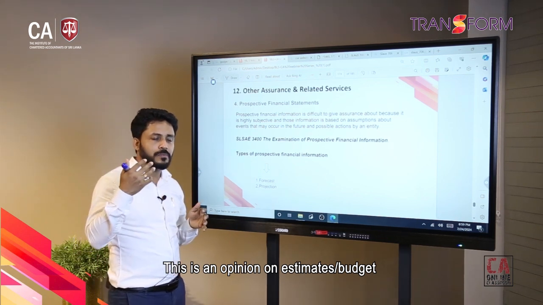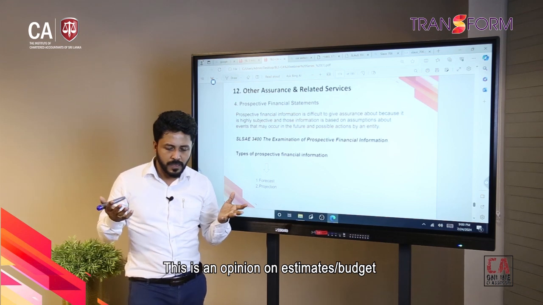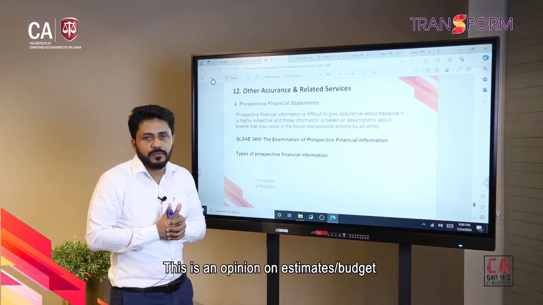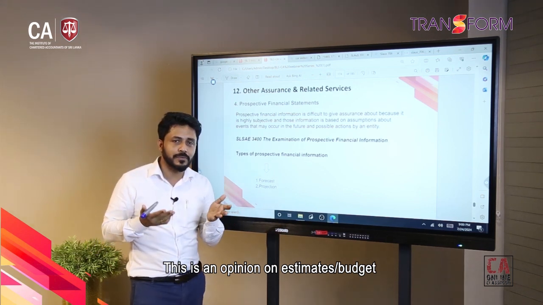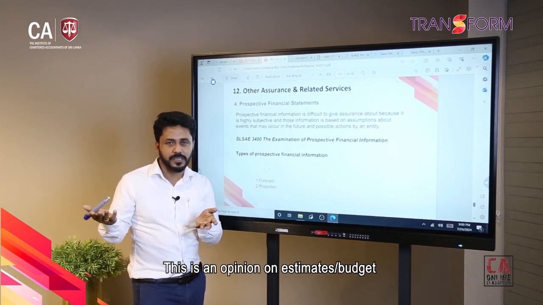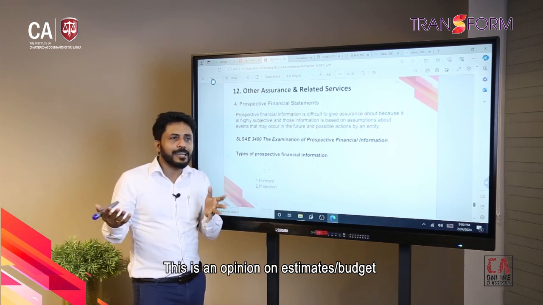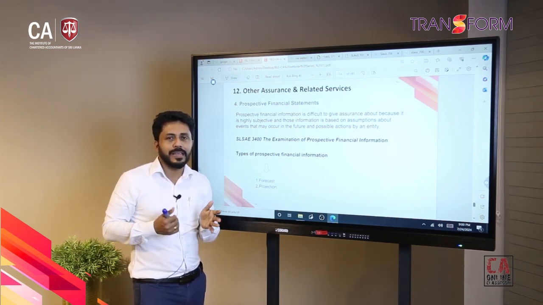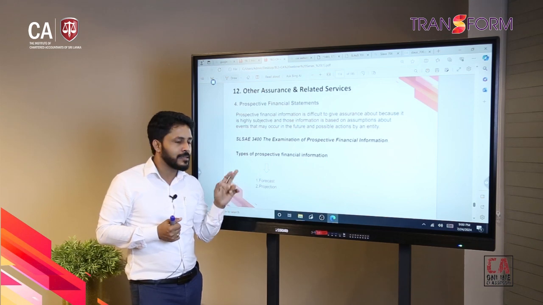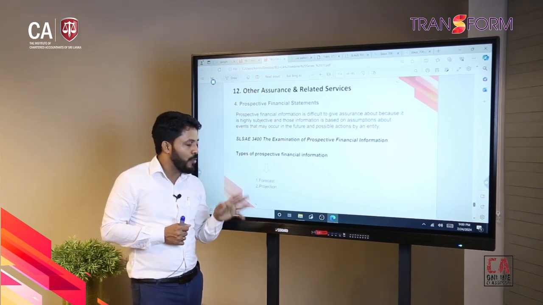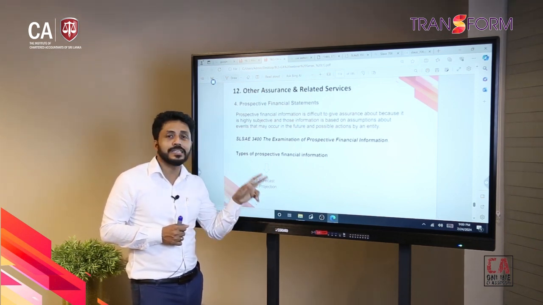For example, they want to go for a loan with a bank. So then they are requesting a business plan, a future forecasted business plan. The bank may need an auditor's opinion on whether they have done an adequate, reasonable forecast, the projection should be reasonable.